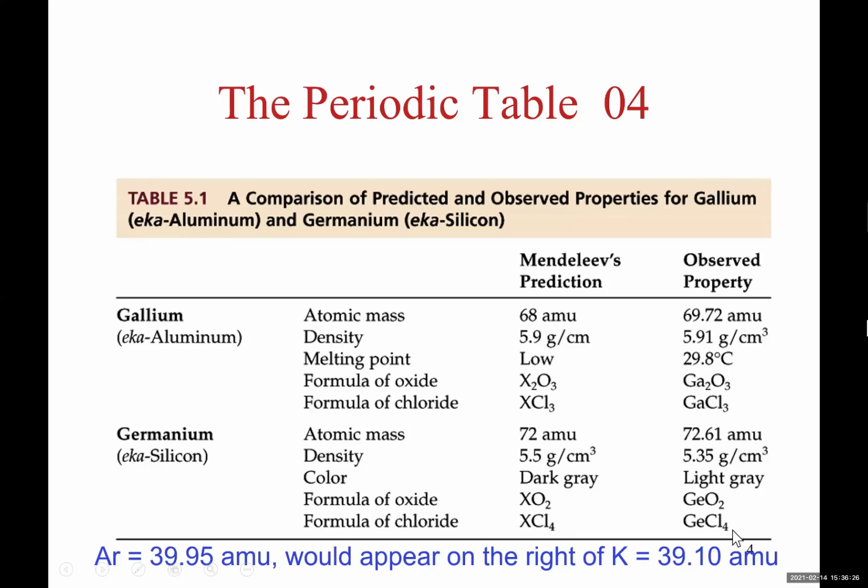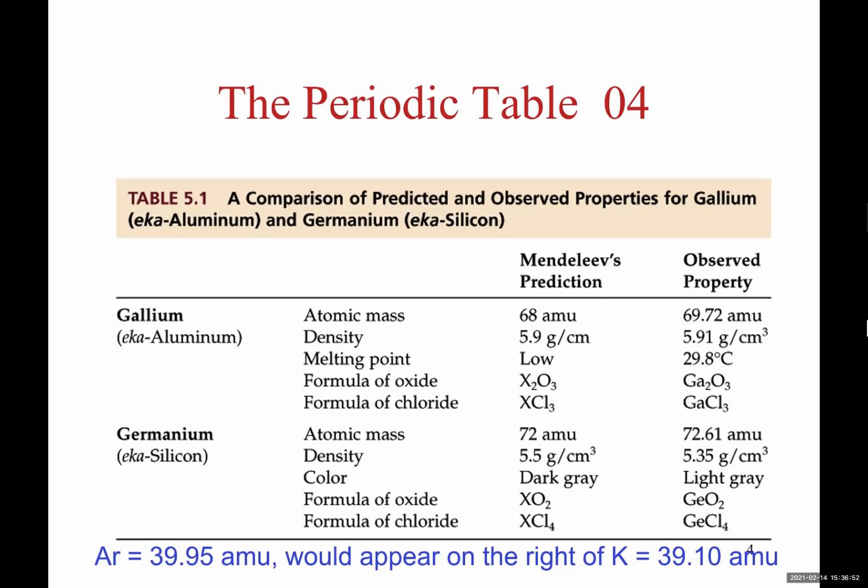That's exactly what happened. But Mendeleev found something wrong with his table. The thing which was wrong was the fact that the atomic mass of argon was 39.95 and the atomic mass of potassium was 39.10. So argon was supposed to be next to potassium on the right.